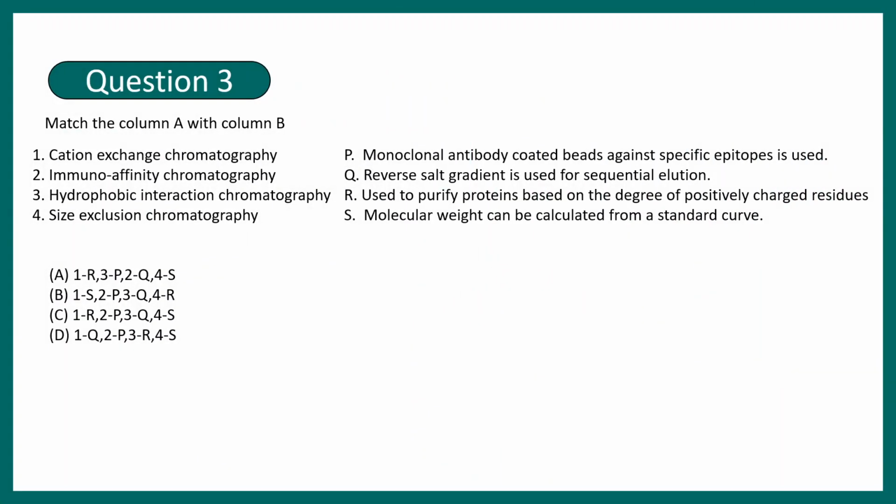Anyway, so question number 3. Match column A with column B, and this is a very common type of question. In this case, a bunch of techniques are given on the left side and their applications in biomedical sciences are given on the right side. The techniques are cation exchange chromatography, immunoaffinity chromatography, hydrophobic interaction chromatography, and size exclusion chromatography. And the options are: monoclonal antibody coated beads against specific epitopes are used; reverse salt gradient is used for sequential elution; used to purify proteins based on the degree of positivity on the residues; molecular weight can be calculated from a standard curve. If you have matched all of these correctly, the correct answer would be B.